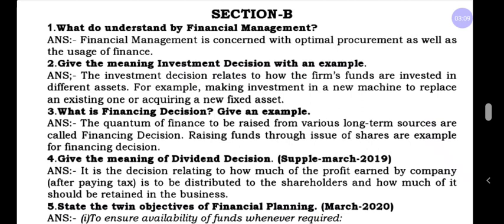Next, question number 3: what is financing decision? The quantum of finance to be raised from various long-term sources is called financing decision. If you want to start a business, you require finance, money, capital or investment. You get this capital from different sources, that is owner's fund or borrowed fund, from a bank or a financing institution. These sources will be for a long period of time for the business. It is called financing decision.